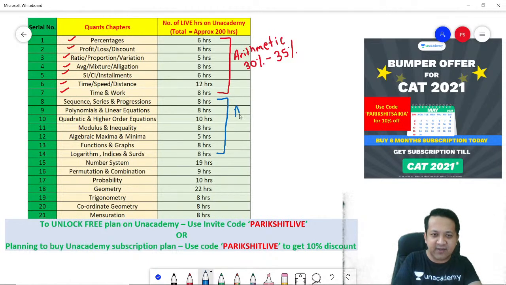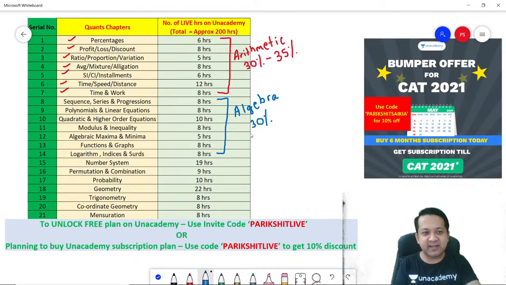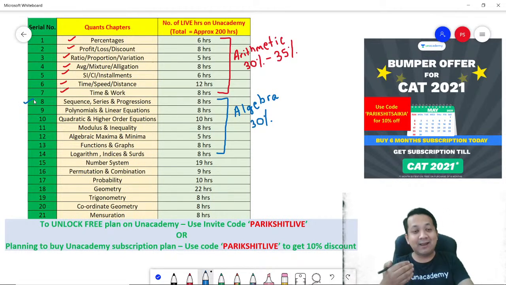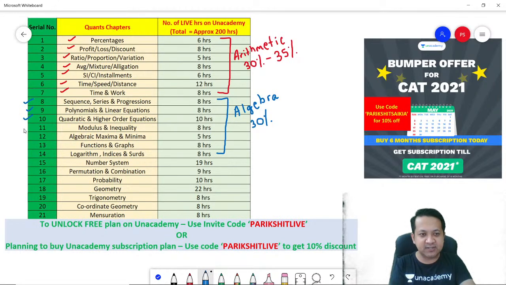Next, the next most important part is your algebra. So the next 7 chapters constitute algebra, and algebra will be about 30% weightage in the CAT. So if you ask me which are the chapters in algebra, you'll have sequence, series, and progressions. Example, arithmetic progression, geometric progression, harmonic progression. Then you have polynomials and linear equations, quadratic and higher order equations, modulus and inequality, algebraic maxima and minima, functions and graphs, logs, indices, and surds.